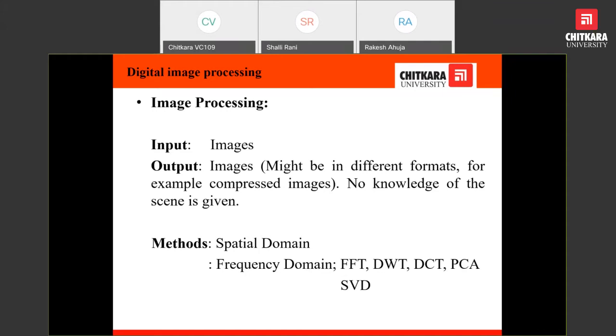In DWT, for example, I am telling you, the image is being partitioned into four resolutions, which are named as lower frequency resolution, higher frequency resolution, and two middle level frequency resolutions. In case of DCT, the image is being transformed into a DCT image.